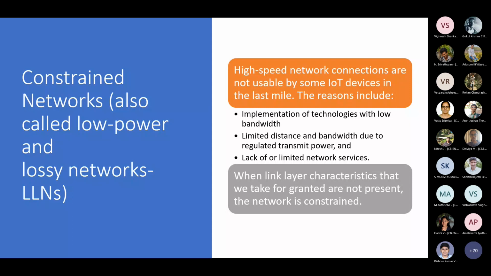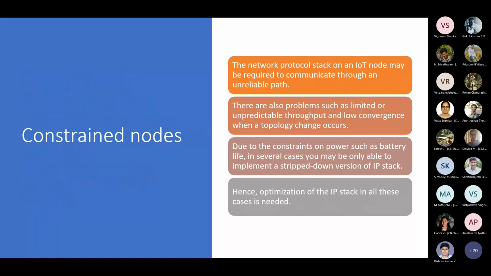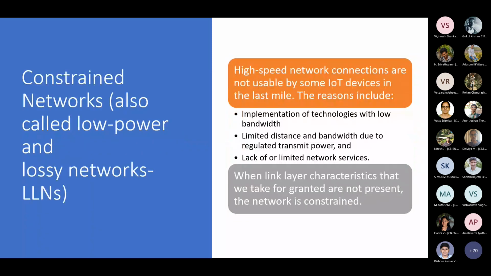So there may be no internet connection, there may be no 4G network, there may be no microwave towers to transmit your data over. So unfortunately, you have a very limited amount of network services available. Most likely, you may have to create your own ad hoc network to transmit the data. So in those cases, the network becomes totally constrained. Please remember, we were talking about constrained nodes in the previous case. Now we are talking about constrained networks.